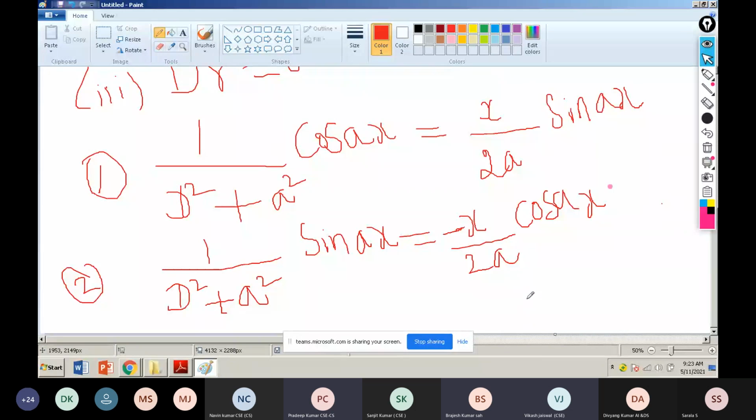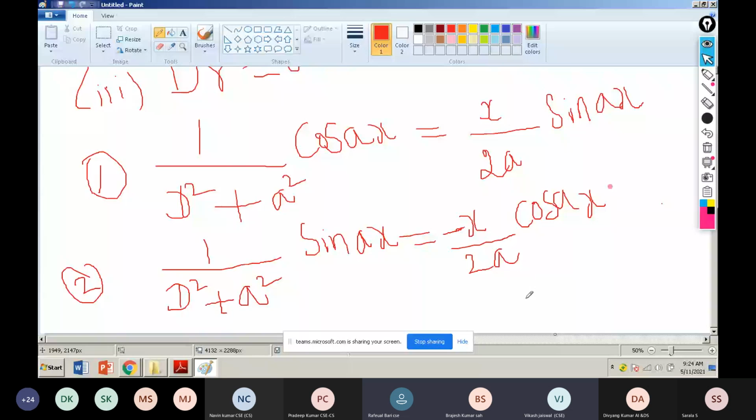Not completed, ma'am. Complete now. Can we derive this formula, ma'am? Yes, you have to write it in your note. I'm writing in the notebook, but I want to know if we can derive the formula from sin ax to minus x by 2a into cos ax.